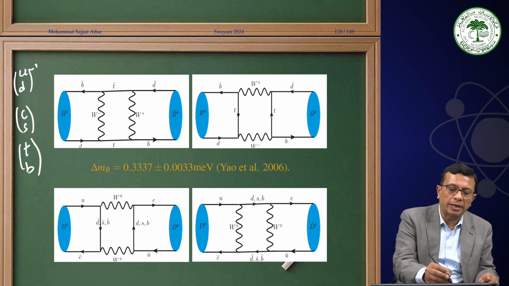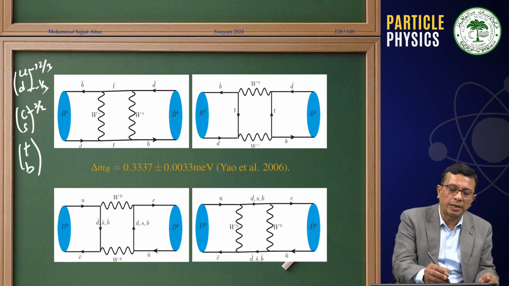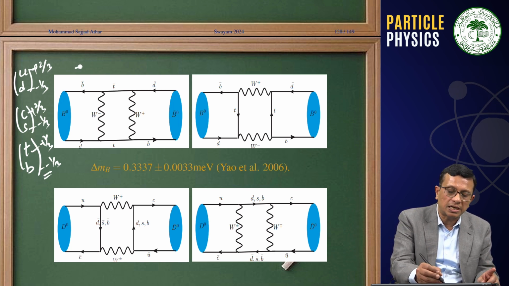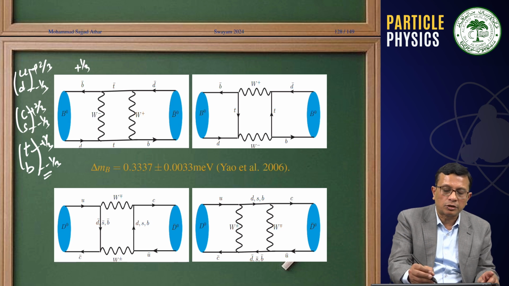This charge is 2 by 3. This charge is minus 1 by 3. This is 2 by 3, minus 1 by 3, plus 2 by 3, minus 1 by 3. Therefore, these are all plus. Now, when we are talking about B bar, that will be plus 1 by 3.